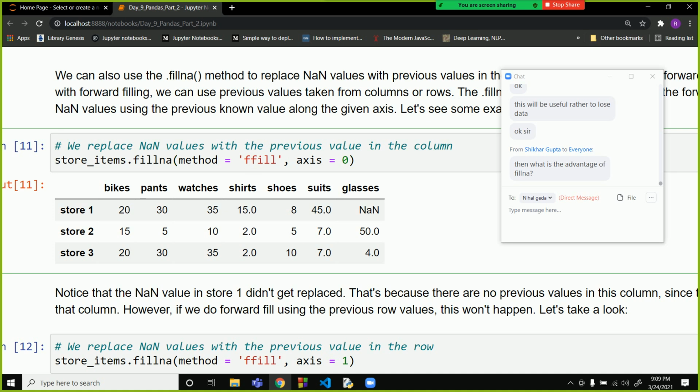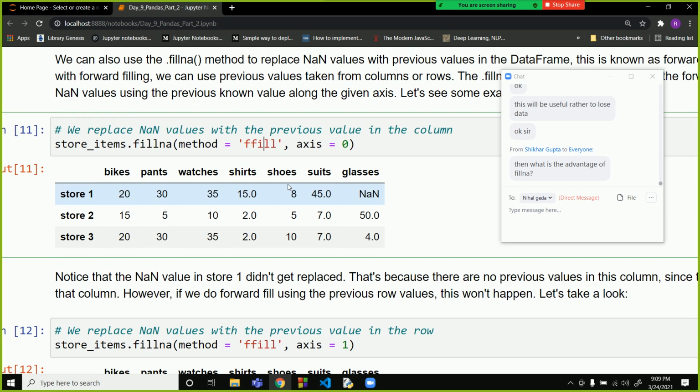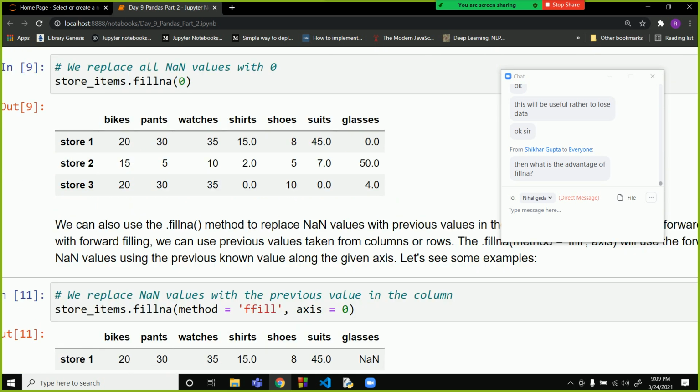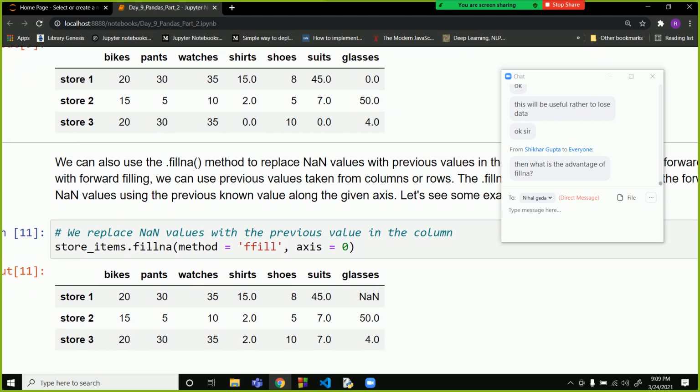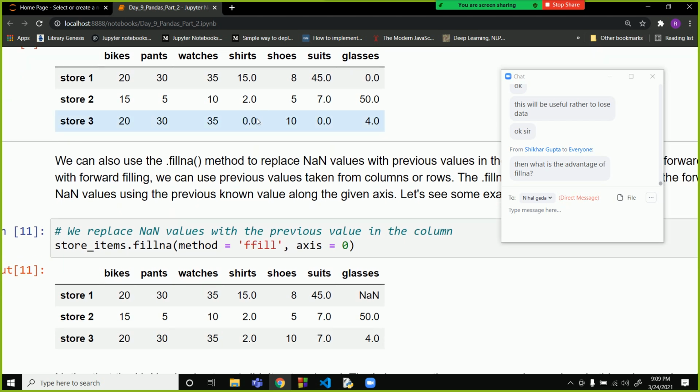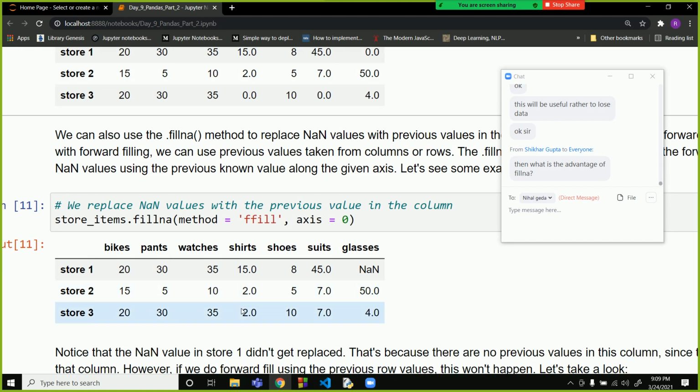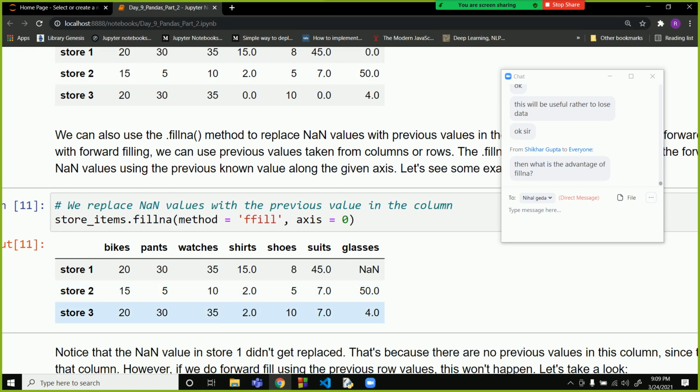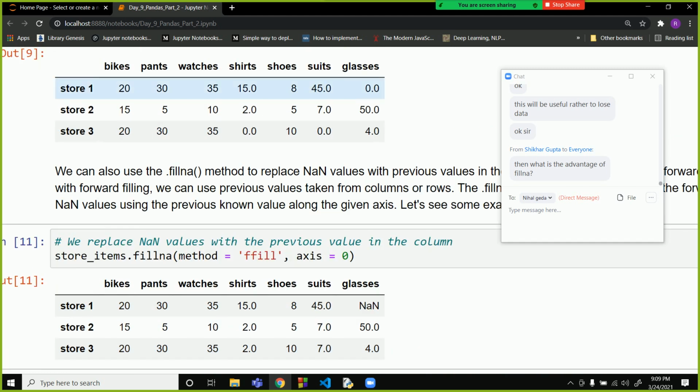ffill stands for forward fill. For example, if you have a shirt column over here and this value was nan, it will replace this nan value with the last known value. So this nan value is replaced by the last non-nan value. 2.0 is replaced with 2.0 over here.